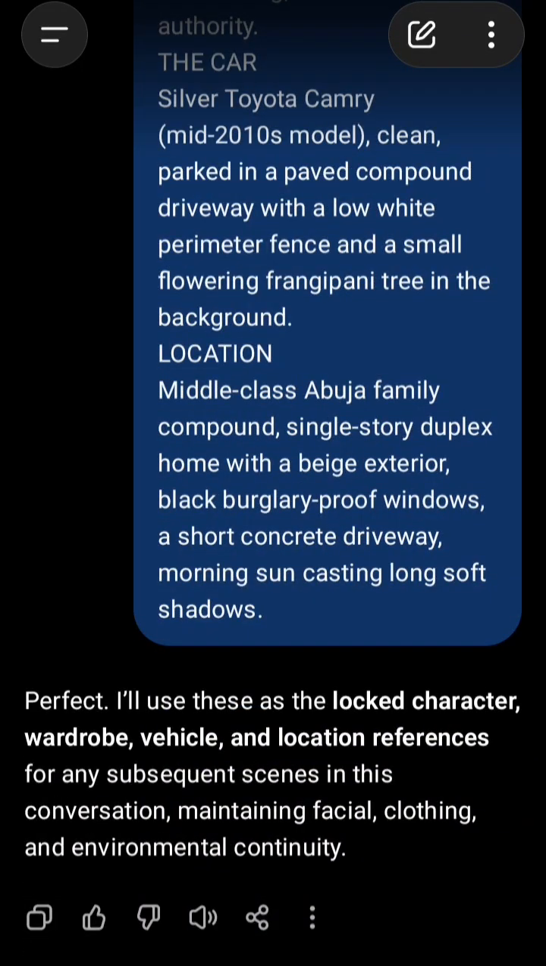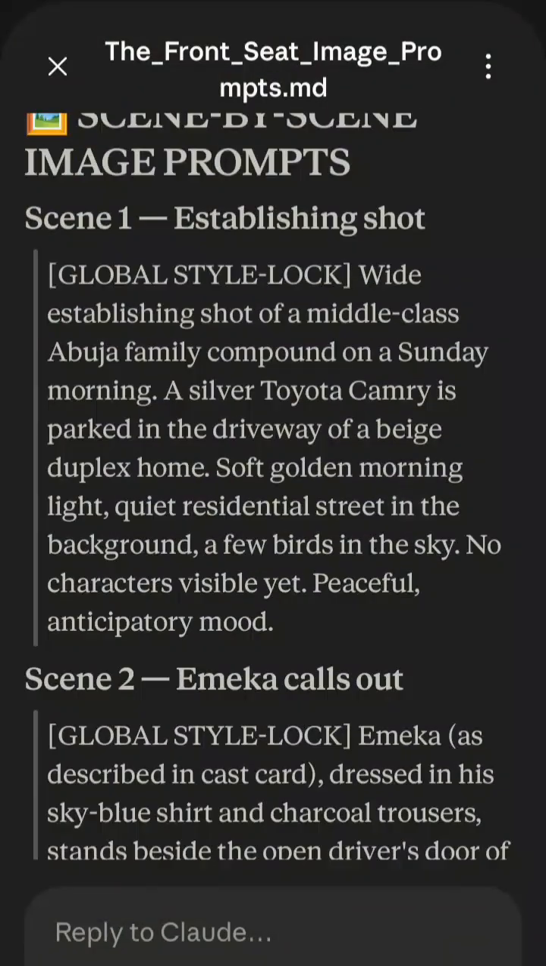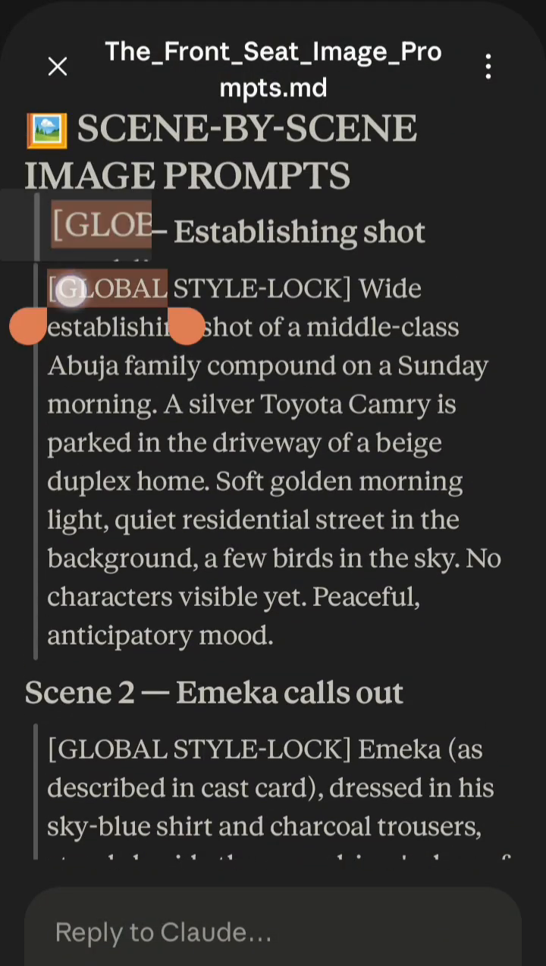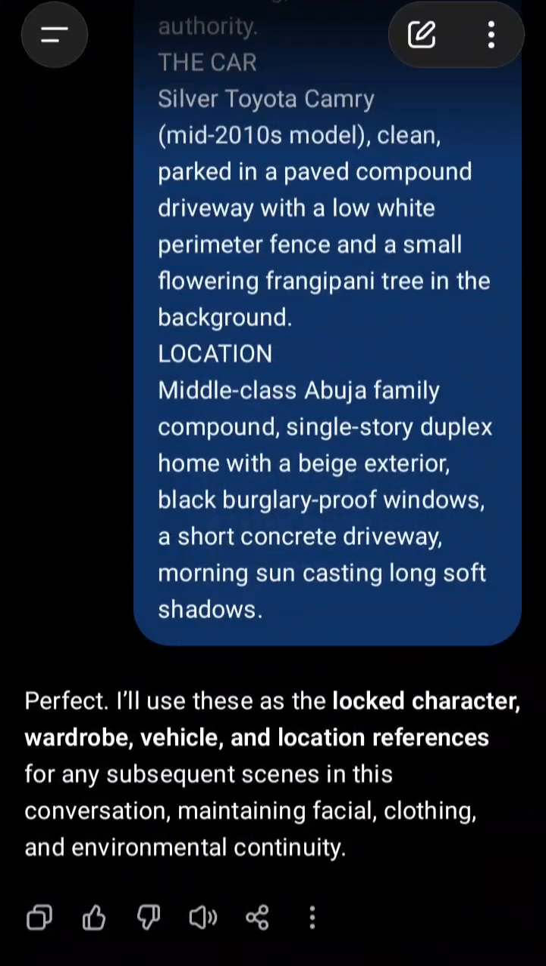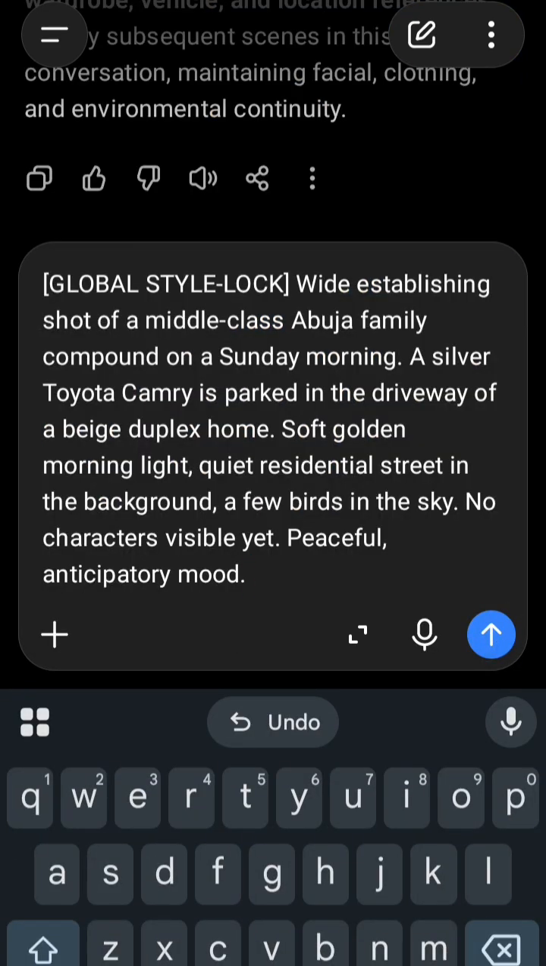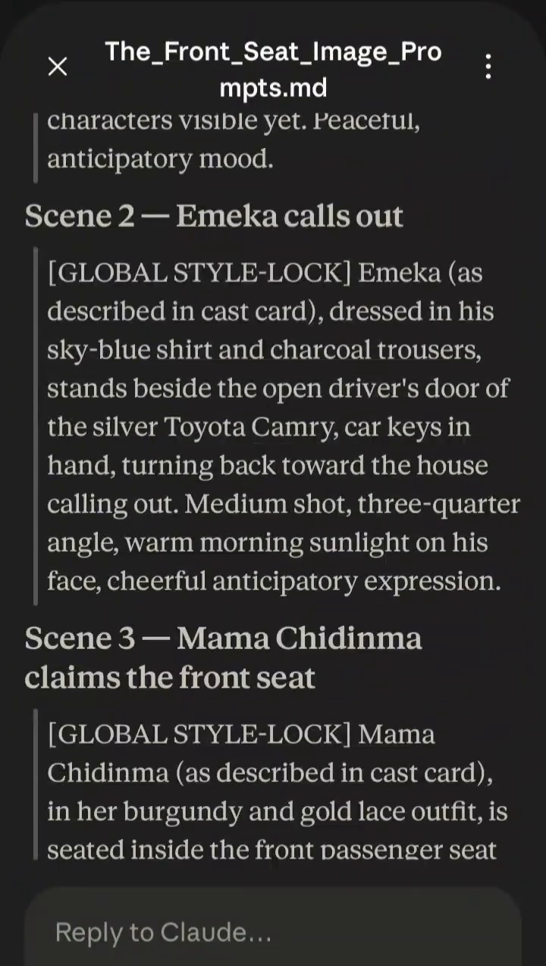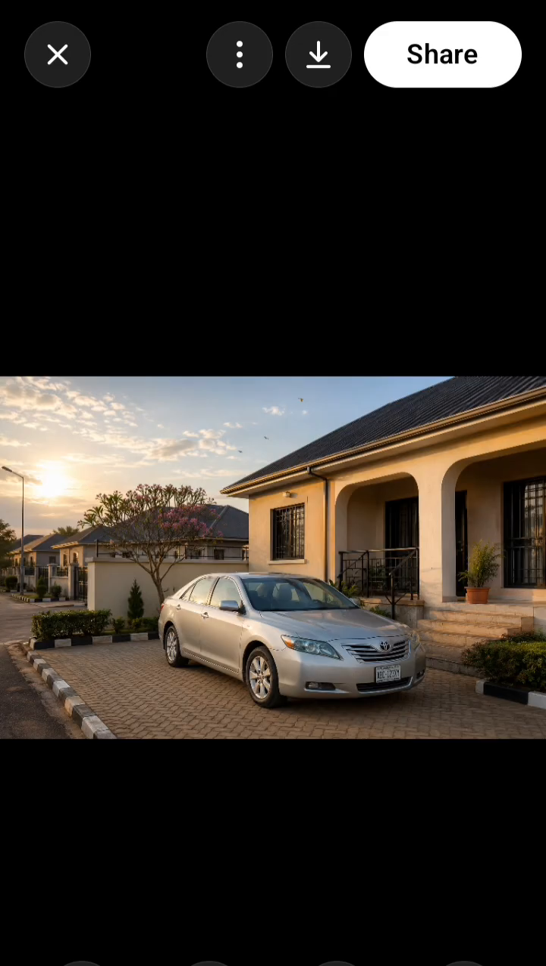The next thing is to start bringing in our scenes since it's already locked. So we'll get to scene one. We'll copy and we drop here. The images are the ones that are coming in now. Copy again. Here we are. We'll be looking at the images generated from all the prompts we copied from Claude AI.